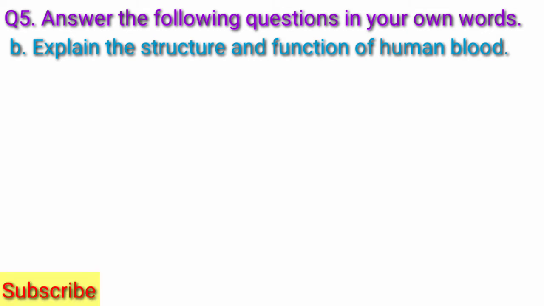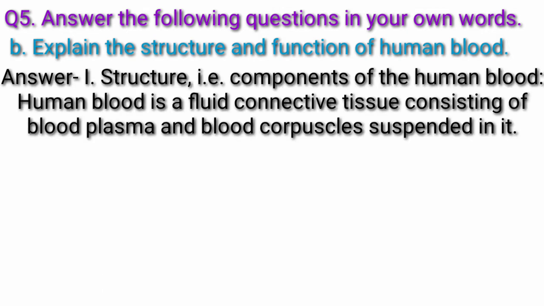Question B. Explain the structure and function of human blood. Answer. Structure, that is components of the human blood. Human blood is a fluid connective tissue consisting of blood plasma and blood corpuscles suspended in it.